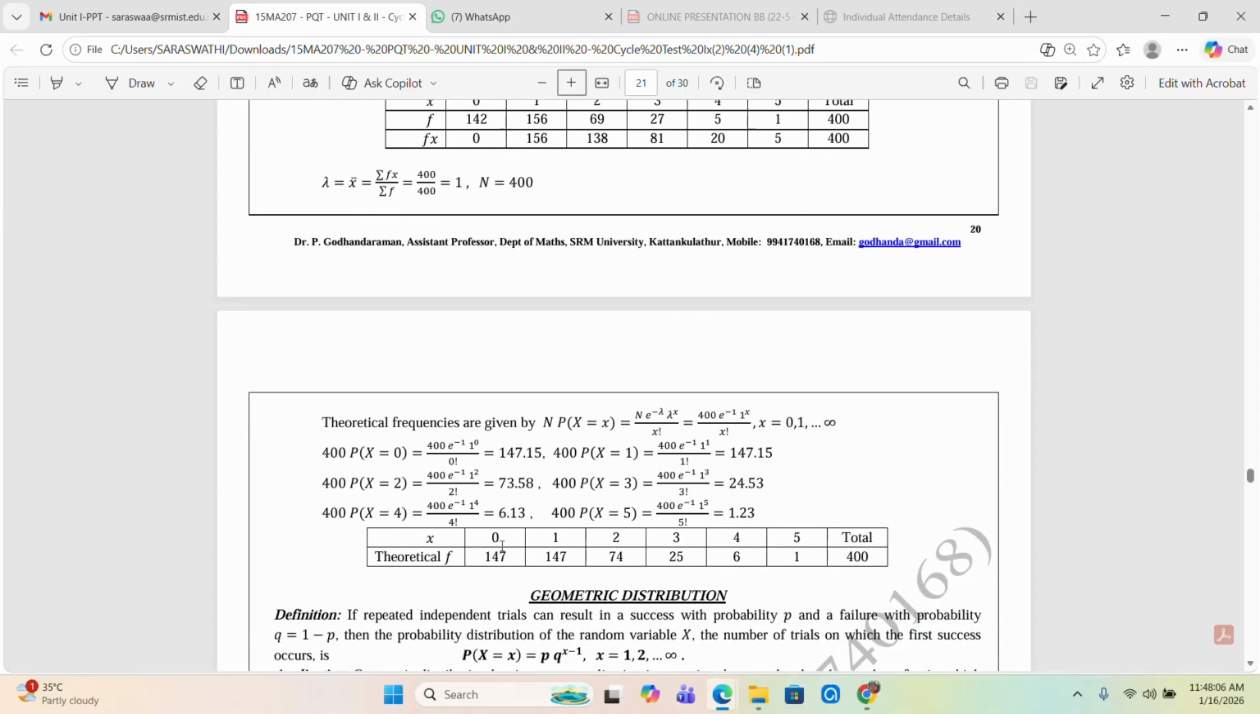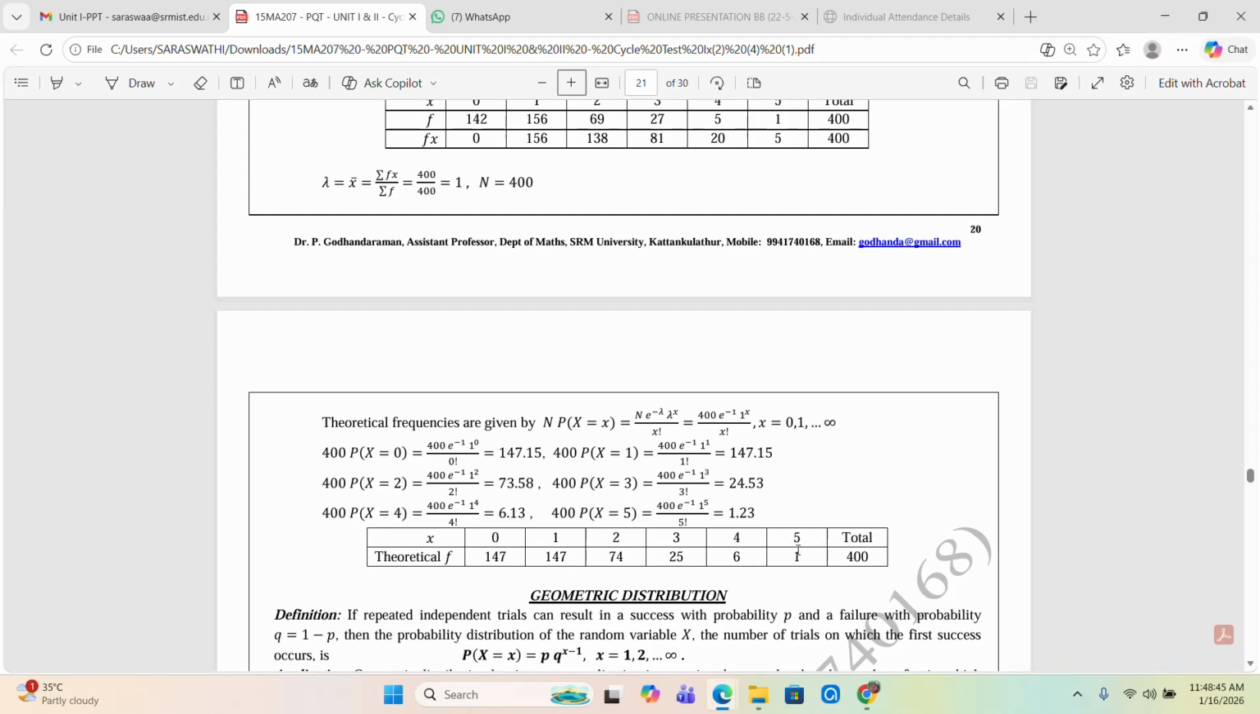Now for the final answer, we have to write all these values in the table after we round off. For example, 147.15, after rounding, the whole number is 147. For x equal to 2, 73.5 after rounding off is 74. For 24.5 it is 25. For 6.13 after converting into the whole number it is 6. For 1.23 it is 1.